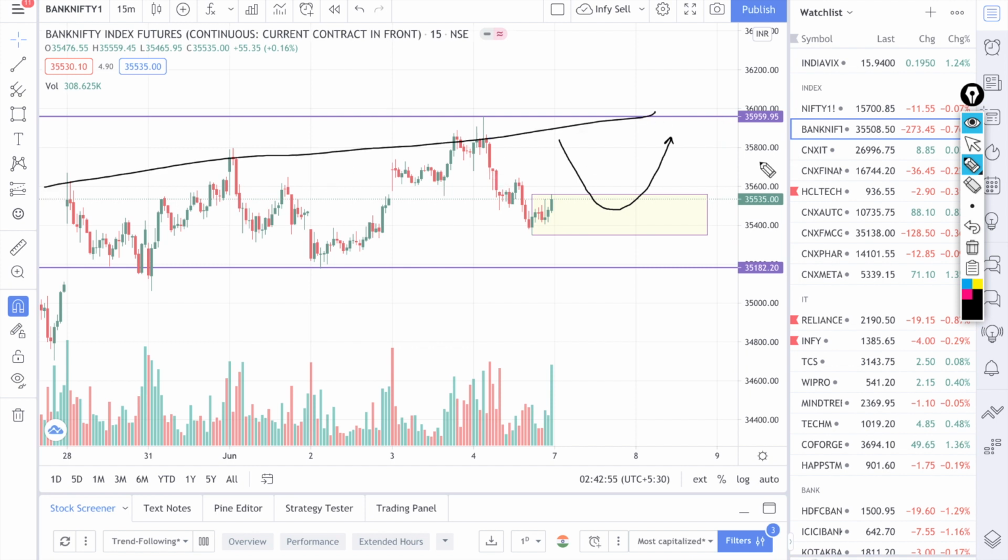If the market is opening gap up, I will plan according to it. Even if it does not reverse tomorrow, the closing of the market should be exactly here. If the market is able to hold this particular range which I am showing you currently, then the market can reverse in the coming days to the upside also. It's very easy for it. Tomorrow's gap up opening, as per SGX Nifty, is showing a gap up.